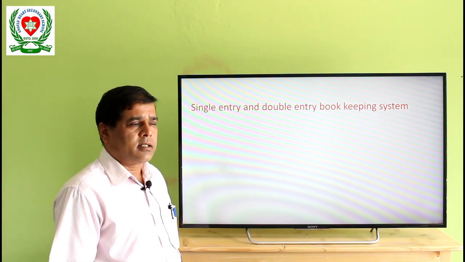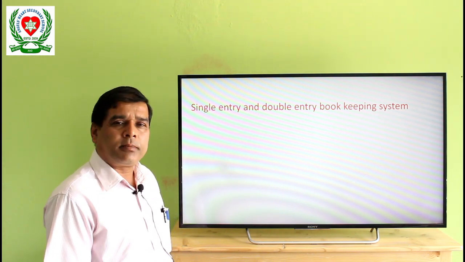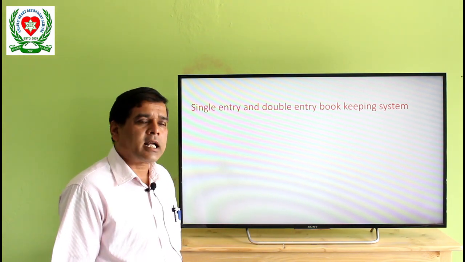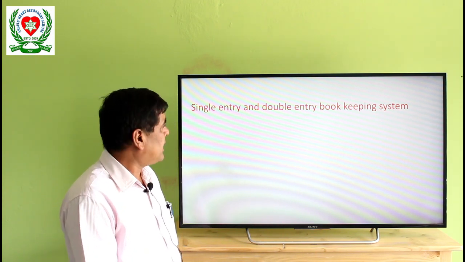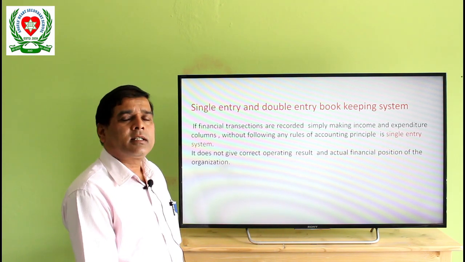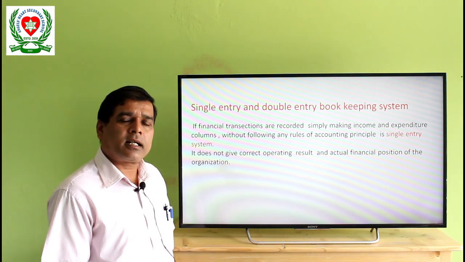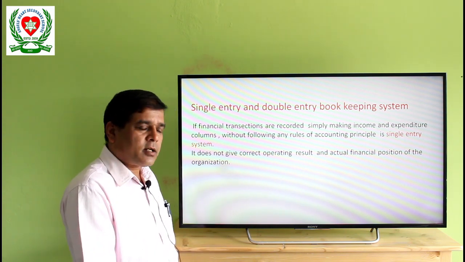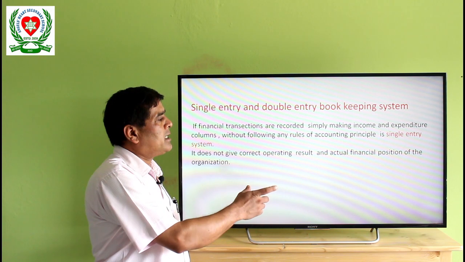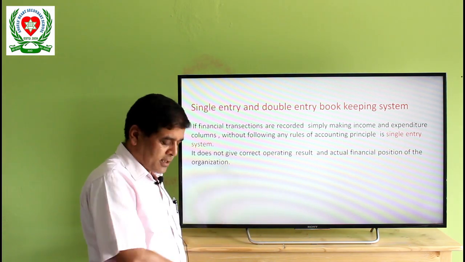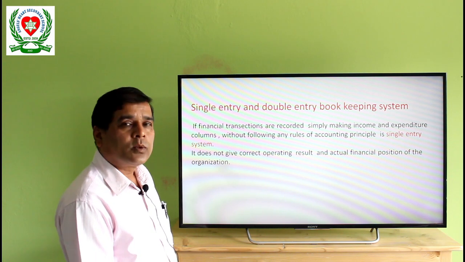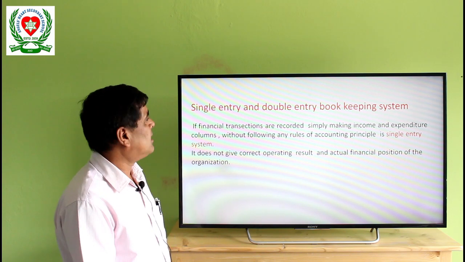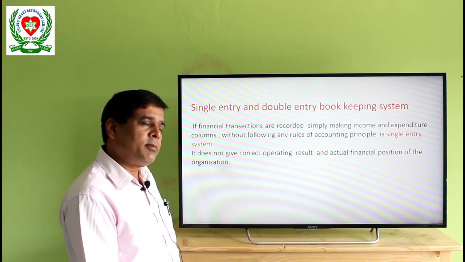Journal voucher is based on the double entry bookkeeping system. There are two systems of accounting: single entry and double entry. Simply, if we keep financial records in the ledger book or register book, making two sides, one expenditure, another income, without following debit and credit or the rules of accounting principle, it is known as single entry bookkeeping system.